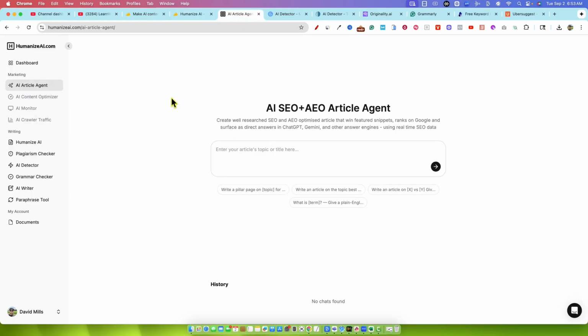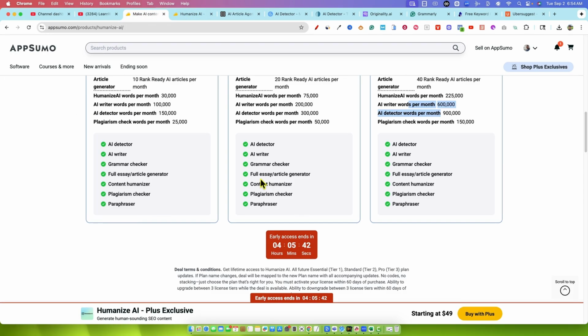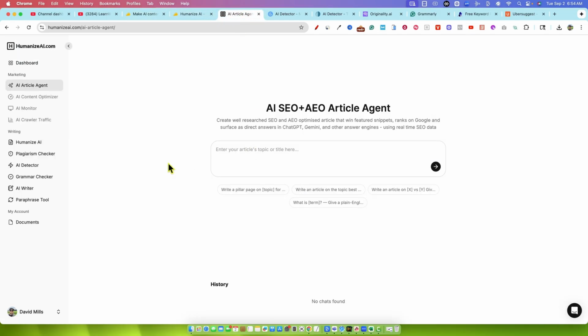Now, one thing I just wanted to mention, and then we're going to dive into testing. This AI content optimizer, monitor, and AI crawler might just be tools that are in development right now, and no one has access to them. I don't know if we're going to get access to them, but the AI content optimizer is not mentioned on any of the plans. You don't have to be on plan 2 or plan 3 to get that. So I think those are just things they're working on and they're down the pipeline, coming soon. We can go and take a look and see if that's the case.